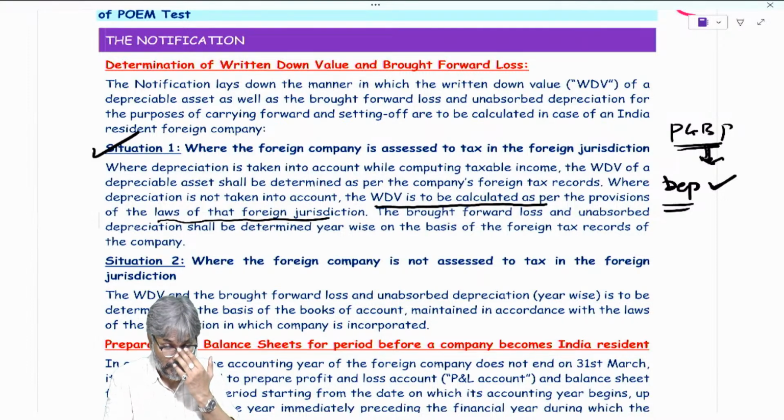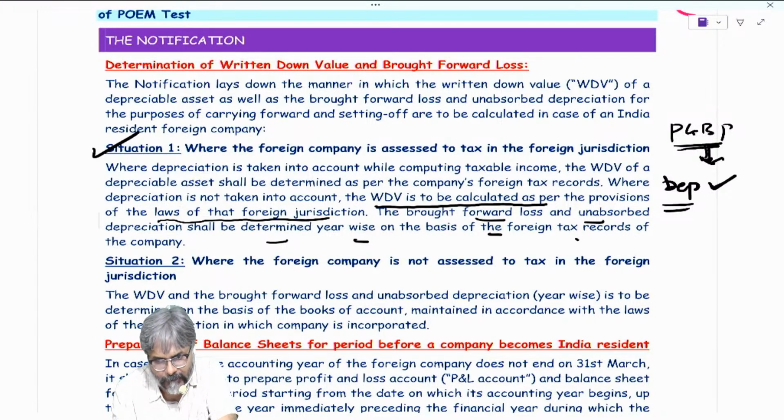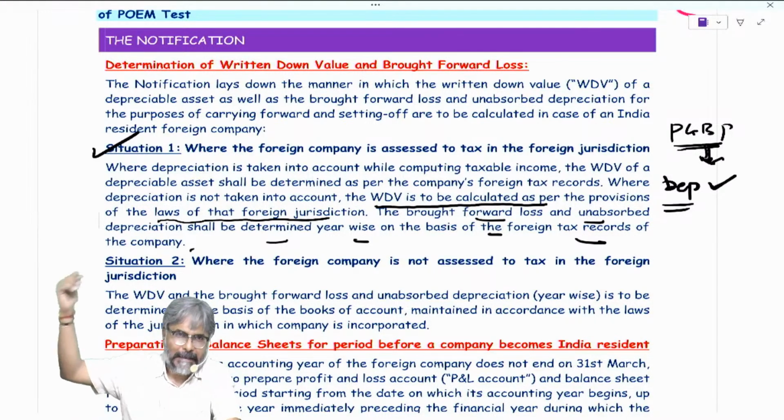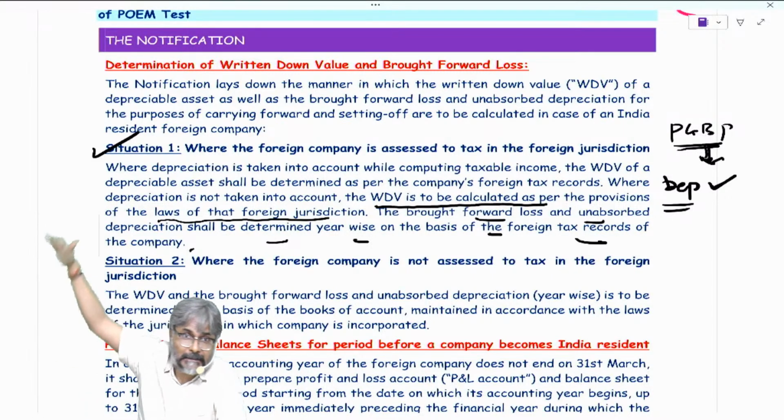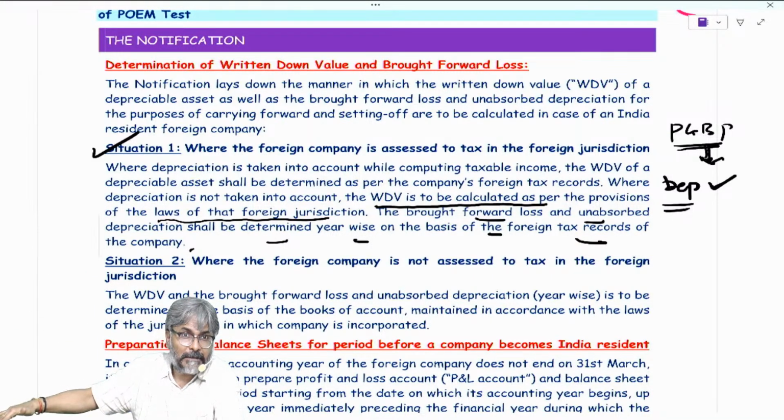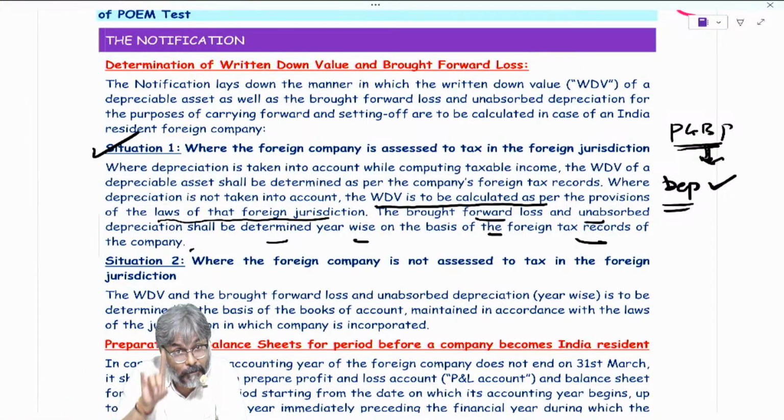Fine. Now coming to the brought forward loss and unabsorbed depreciation, shall be determined year-wise on the basis of foreign tax record. Because in India up to 8 years only it is allowed, no? So it may be the case there could be some brought forward loss of say 10 years, 14 years, 15 years. Then what is the position? Only up to 8 years of the last brought forward loss that we have to consider, and the loss would be as per what? As per the foreign tax.